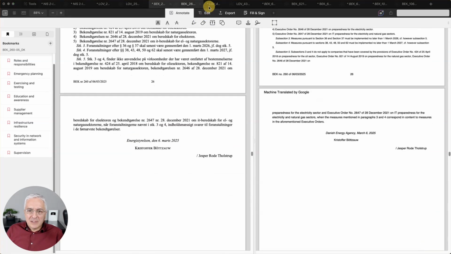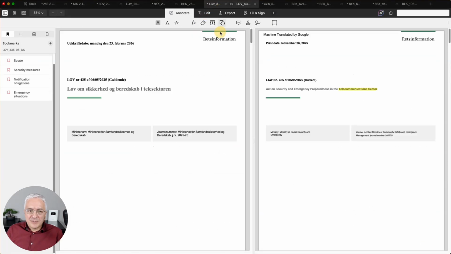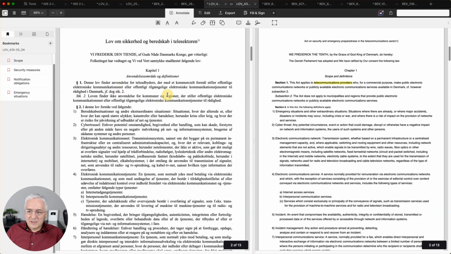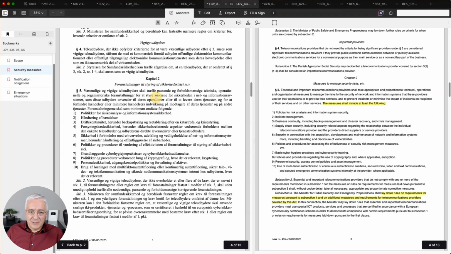All right, let's now switch to this telecommunication sector. So as you can see here, you have this law number 435 for security and emergency preparedness in the telecommunication sector. And again, here you have the specifications regarding the scope to which telecommunication companies this law applies to. It does specify some high-level requirements for security, but doesn't really go into too much detail here. So it's very similar to this law for energy sector.